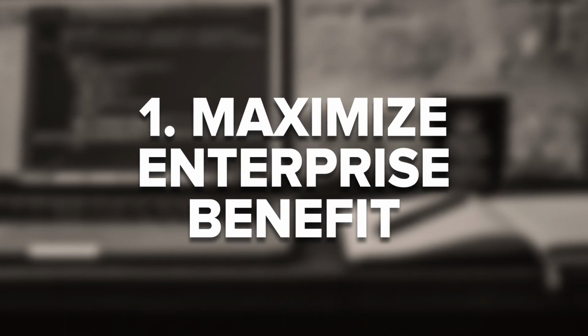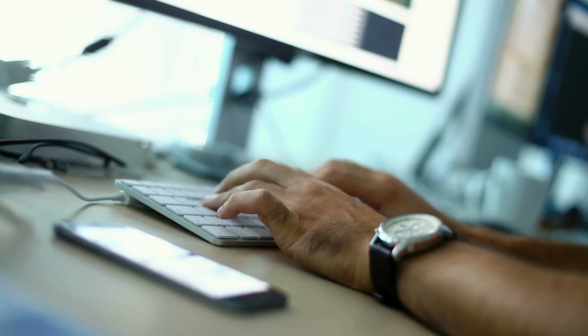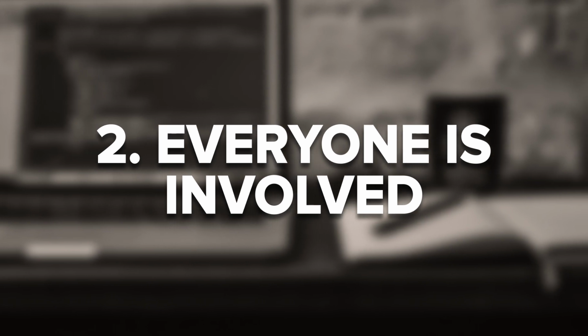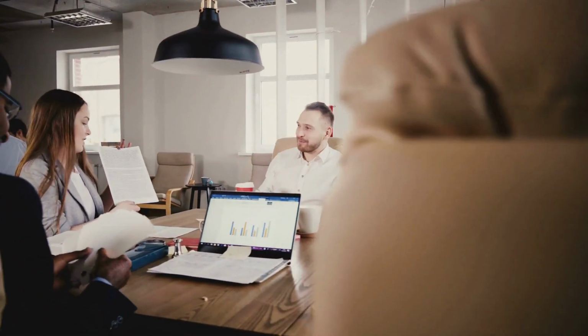1. Maximize enterprise benefit. All decisions about information management must be made on the benefit of the enterprise. All individuals and organizations within the enterprise must be willing to work together, following the guiding principles for the maximum benefit of the enterprise. 2. Everyone is involved. Or rather, information management is everyone's business, meaning that all organizations in the enterprise must be involved in all aspects of the information environment. Everyone needs to take responsibility for doing their own part in managing information and participating in important decisions.